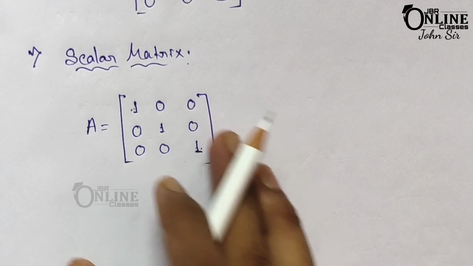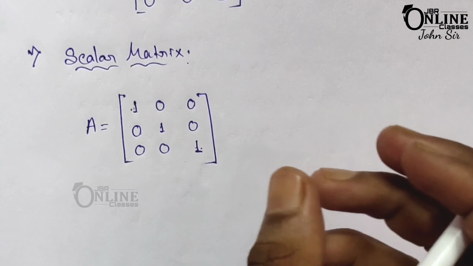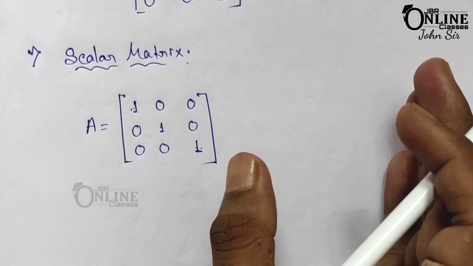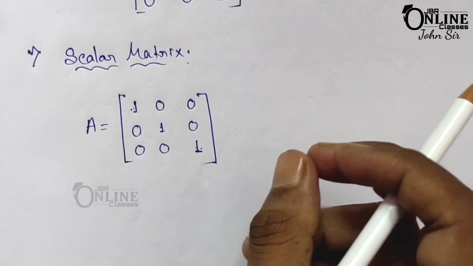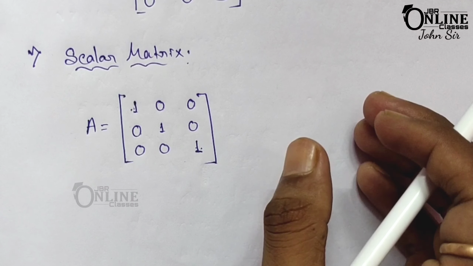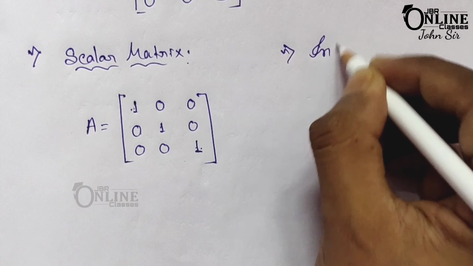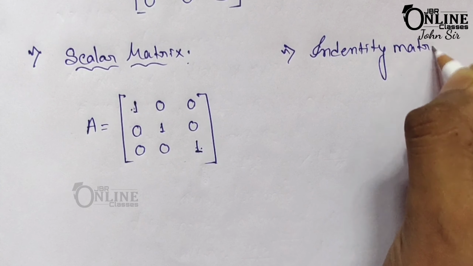Now next one is identity matrix. What is an identity matrix? A square matrix in which the elements in the diagonal are 1 and the rest are all 0 is called an identity matrix. Okay, so the last one, that is identity matrix.